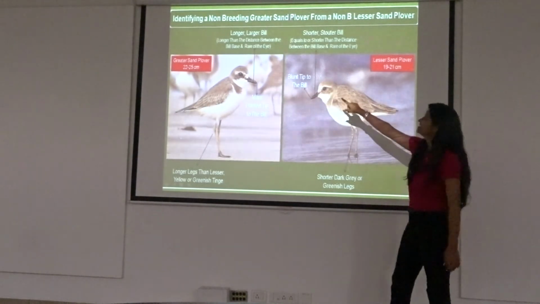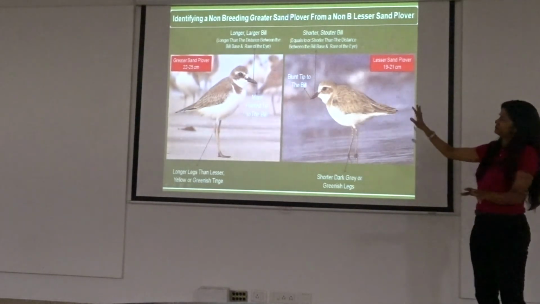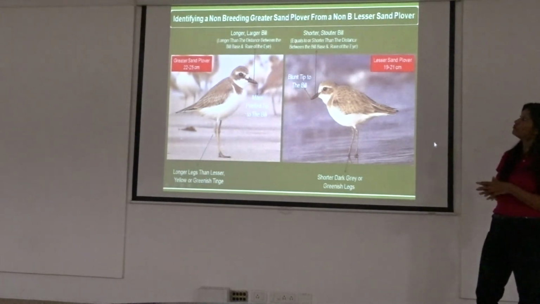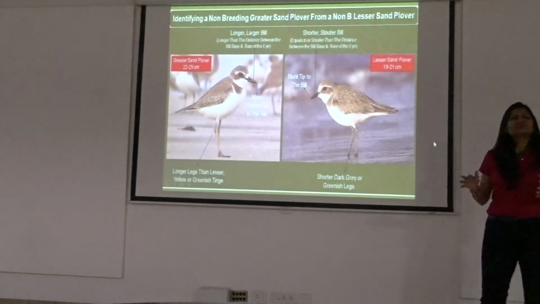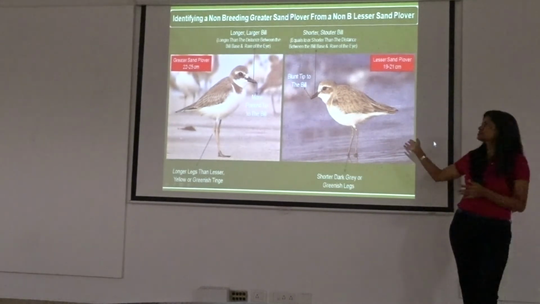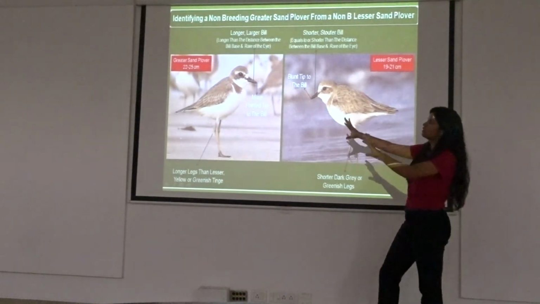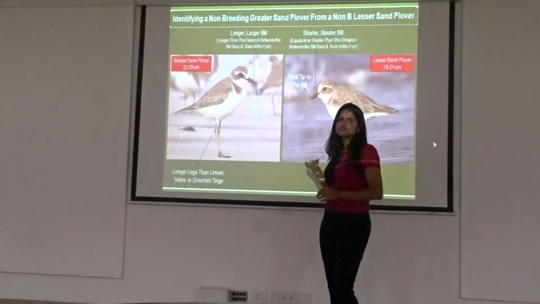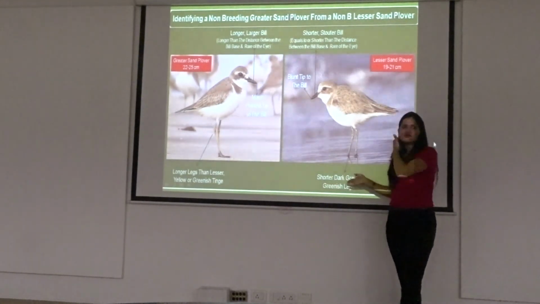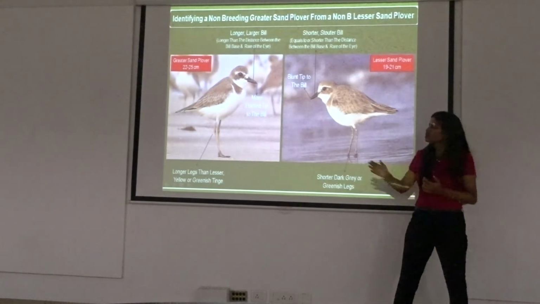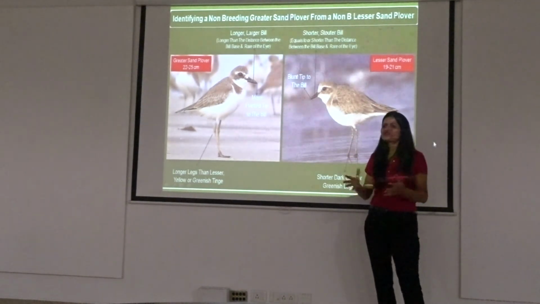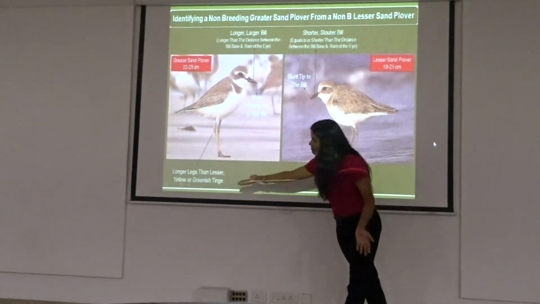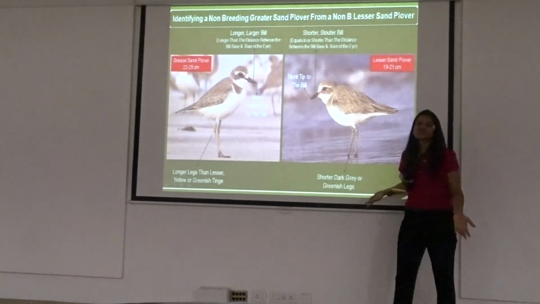Greater sand plover, lesser sand plover. This is interesting. On field, to find a greater sand plover and a lesser sand plover, basically you cannot distinguish them unless they are side by side and you look at it and say a greater sand plover looks larger. Okay? It does have yellow legs and this one has black legs, a lesser sand plover, but still you cannot make it out because again, in the mud and all of that, it doesn't really appear yellow. Sometimes it can also have a greenish tinge and this can also have a greenish tinge.